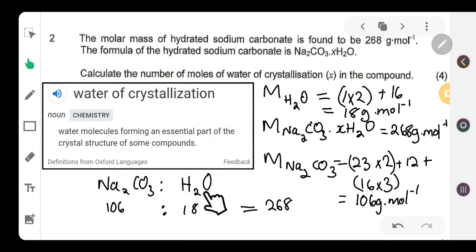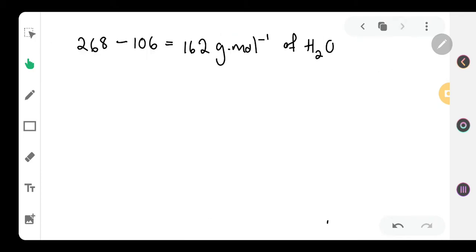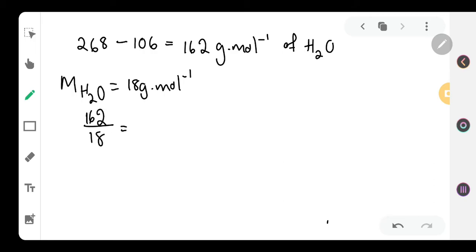So the hydrated part is what is remaining, which in this case is 162. Remember that the molecular mass of water is 18 grams per mole. So how many 18 grams per mole exist in 162 grams per mole? That should be really easy to do. You just say 162 divided by 18, and that gives us our value of 9.